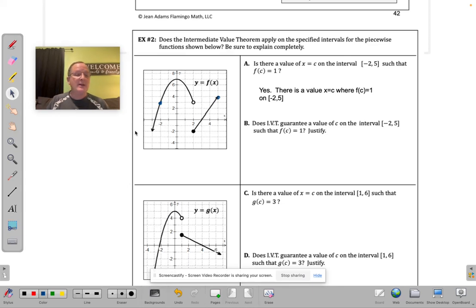Now, did the intermediate value theorem guarantee that value of c to happen? No. Just because it happened didn't mean it was guaranteed to happen. So no, the intermediate value theorem does not apply due to f of x not being continuous. There's a break there on that interval, which was -2 to 5.